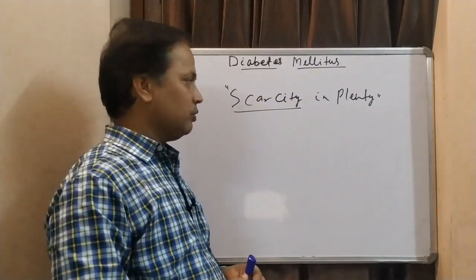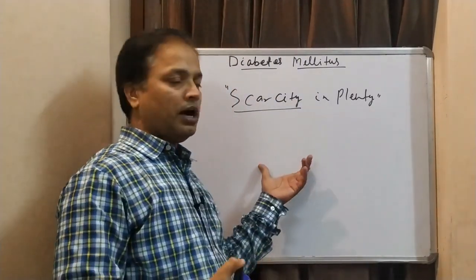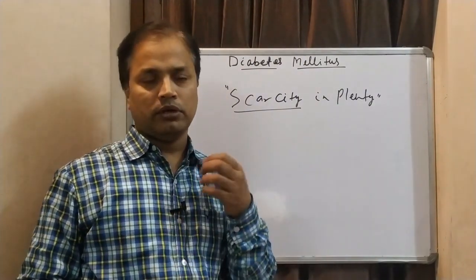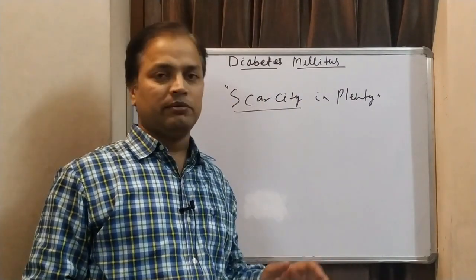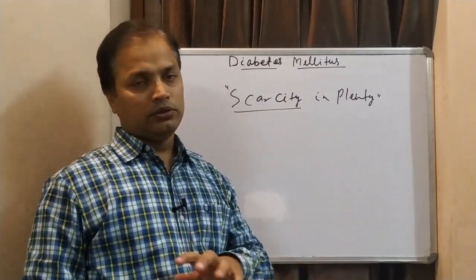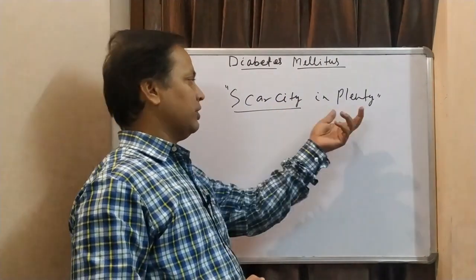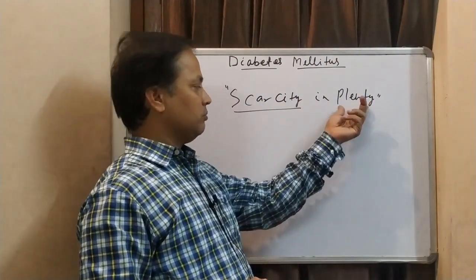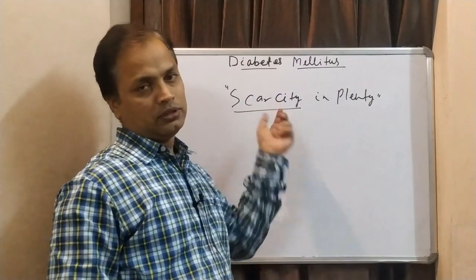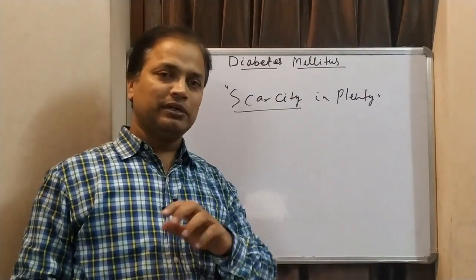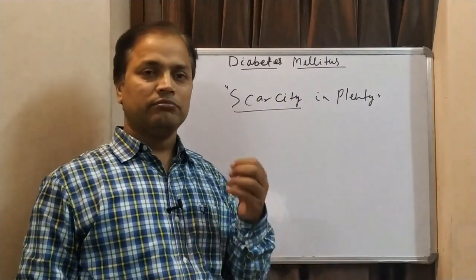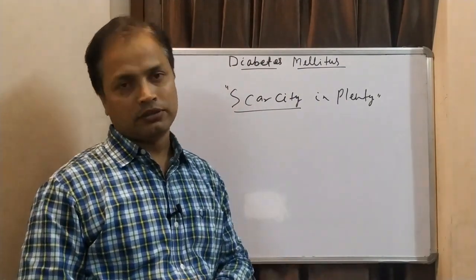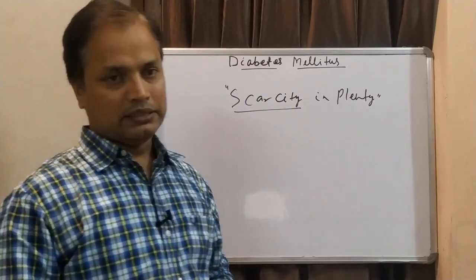As I have told you, diabetes mellitus is characterized by hyperglycemia. Every cell needs glucose, and a sufficient amount of glucose is available, but cells are unable to use it. So it's called scarcity in plenty. It is similar to being in the middle of the sea and not being able to drink that water. Inside the sea we are dying of thirst. That is called scarcity in plenty.